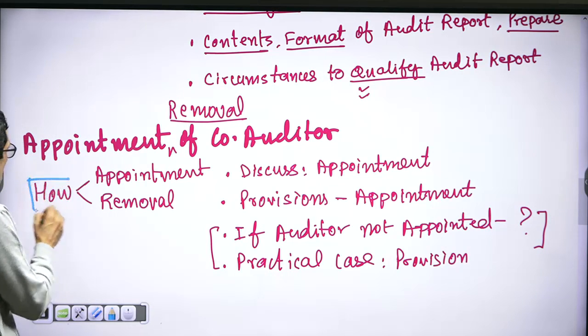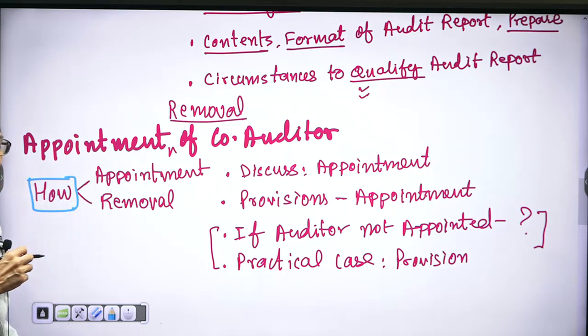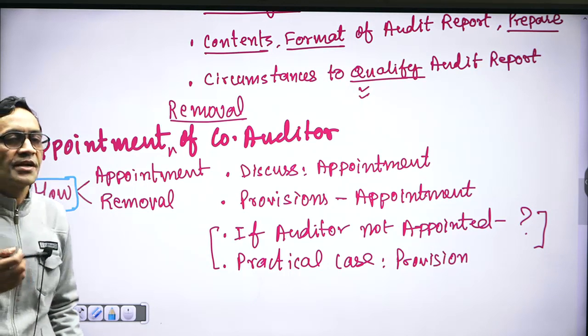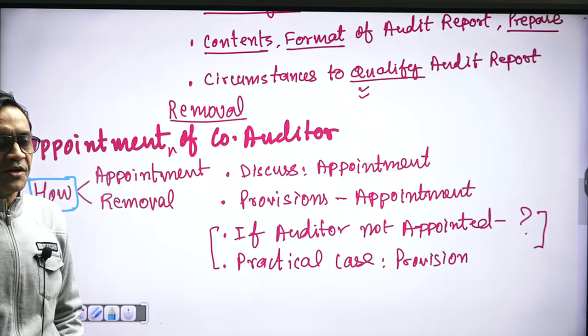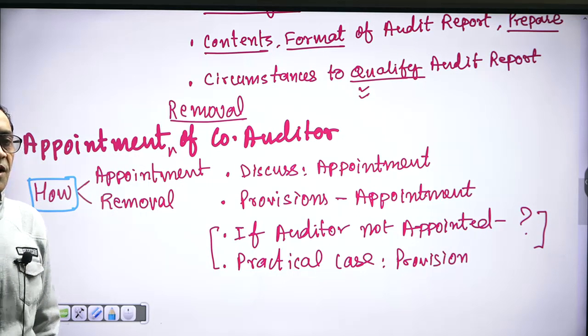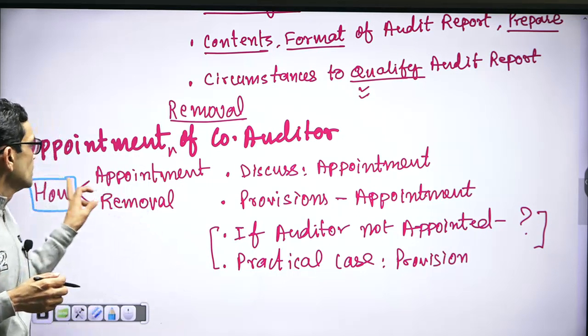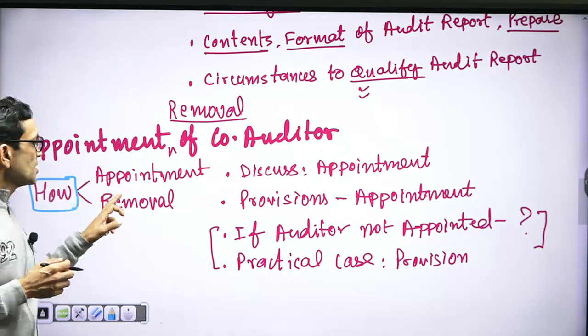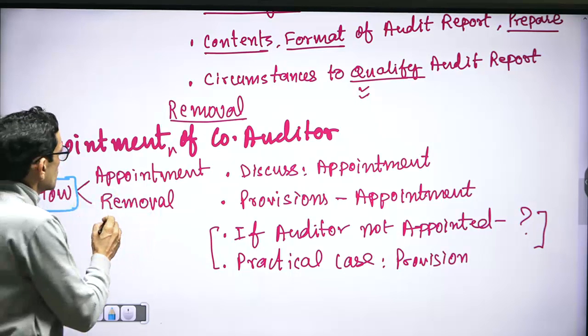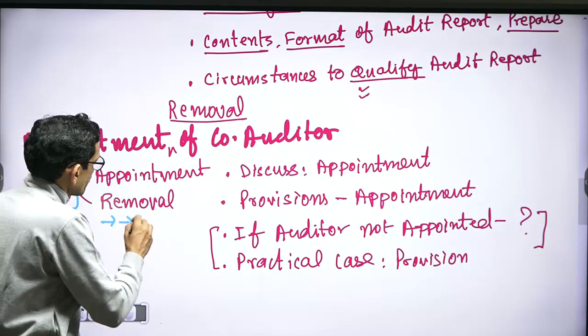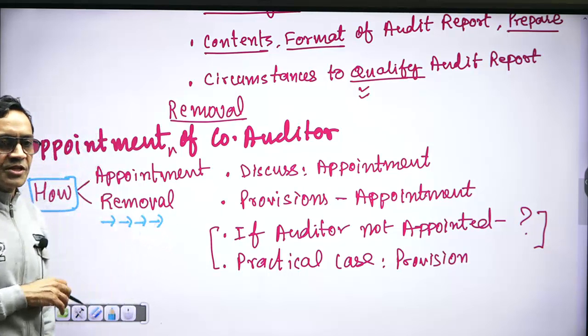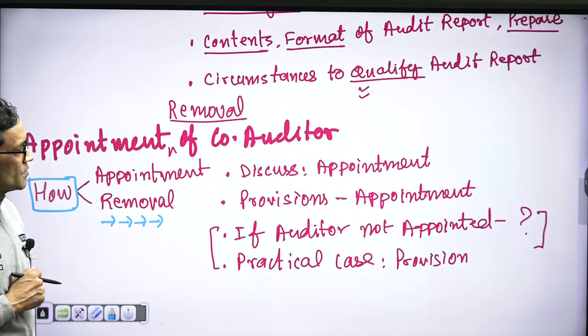How? With regard to appointment, you will be asked how auditors are appointed. So write how the first auditor is appointed, how a subsequent auditor is appointed, how a casual vacancy is filled. So you write the provisions. Similarly, how auditors are removed. So you write the process of removal of auditors besides the provisions.